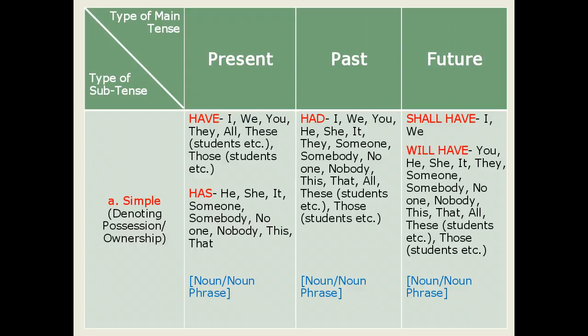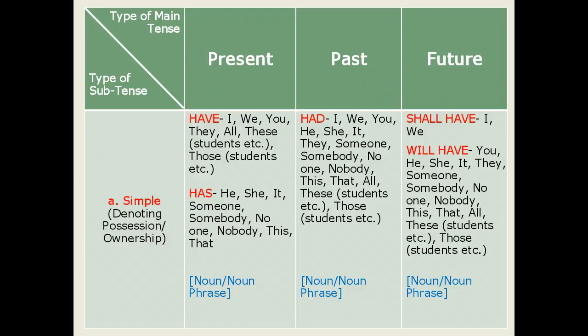After above verb, that is had, a noun or a noun phrase occurs. For example, I had a book, we had books, you had a book or books, she had books, someone had books, they had books, and so on. This way we can prepare multiple sentences with the help of had in the sense of denoting ownership or possession in past.